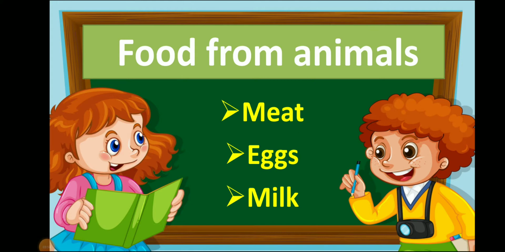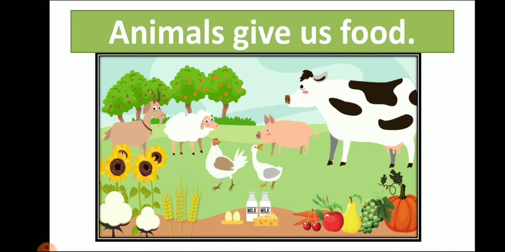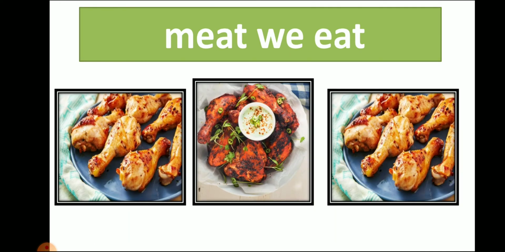So in the previous lecture we learn about meat we get from animals, we learn about eggs we get from animals and we learn about milk giving animals, right? So animals give us food. Mostly we get food from cow, sheep, goat, hen and duck. So let's see what we learn. We learn that we get meat from animals, right? So in this lesson we talk about different food which we get from animals.